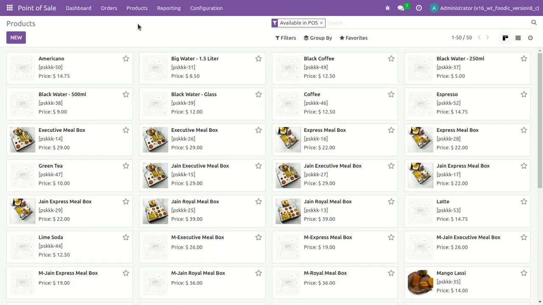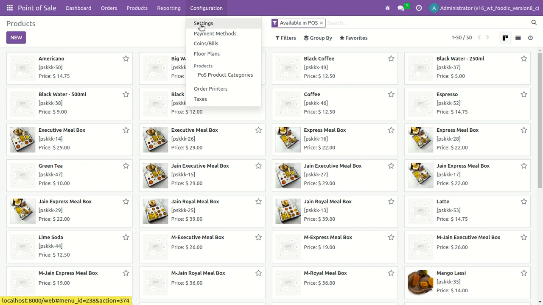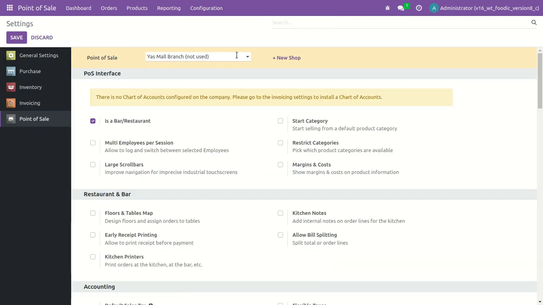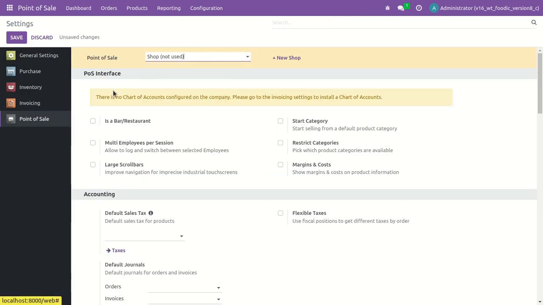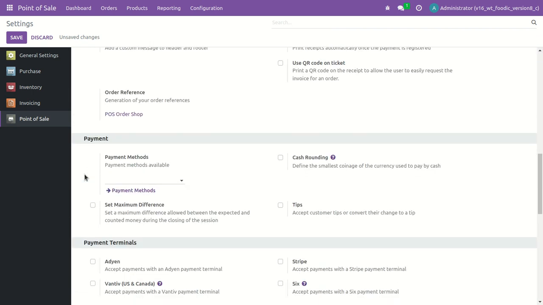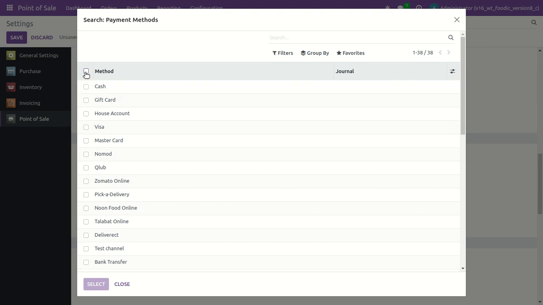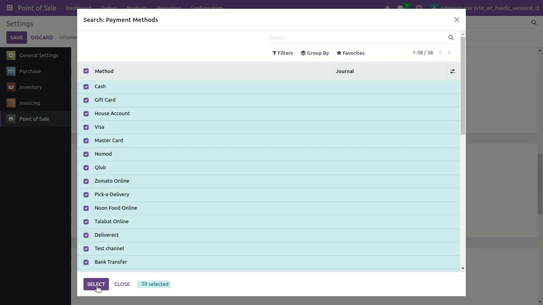Now before going to sync your orders from Foodics, we have to do a little configuration in POS. Go to the settings, select one branch and you have to mention every payments method over here. Select every payments method and save it.